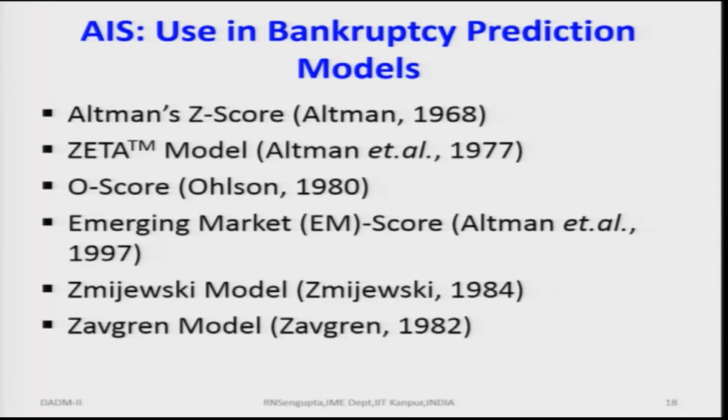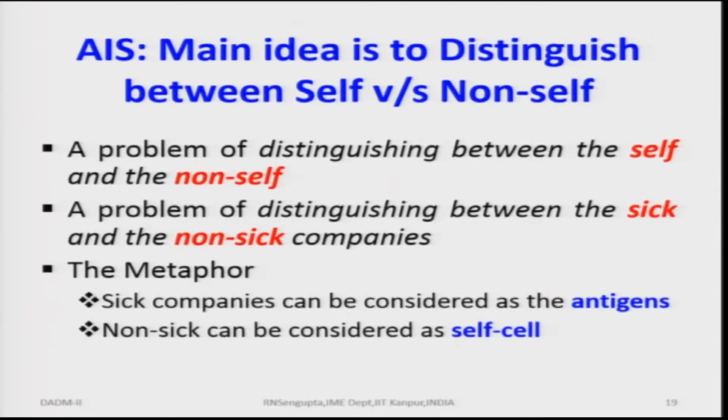Then you have another Altman model, the emerging market model, where the models were more specific to emerging markets as the economy developed. You have the Zmijewski models and others, and all these are part and parcel of bankruptcy prediction models. They are all mathematical in nature, and from the 1960s through the 1980s and 1990s the models were developed in a big way. These are all statistical methods in general.